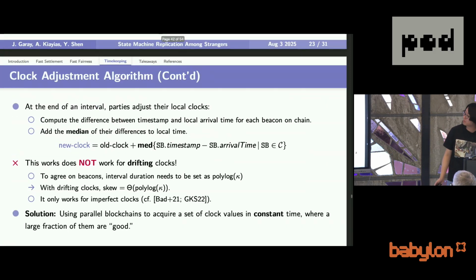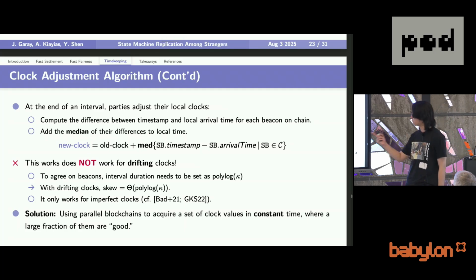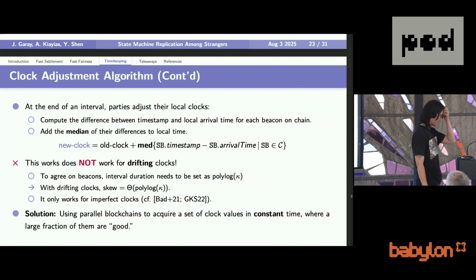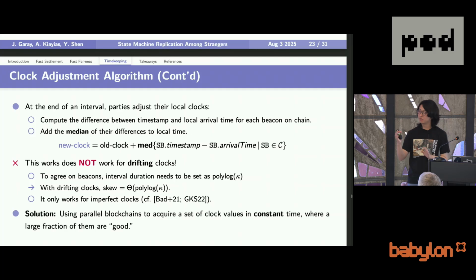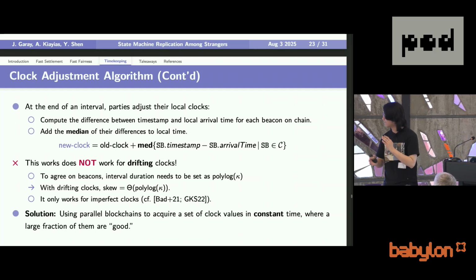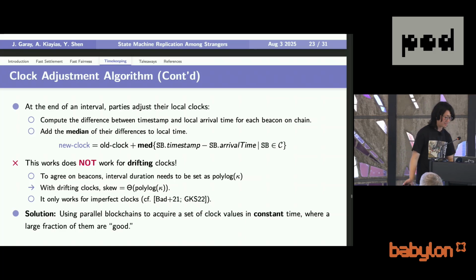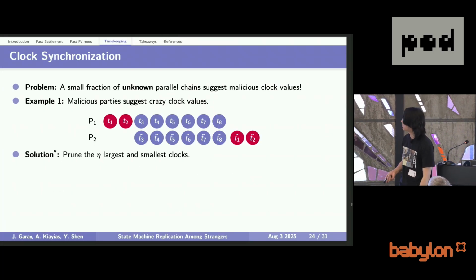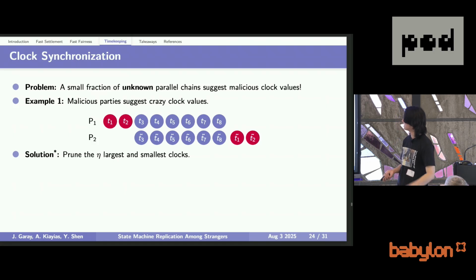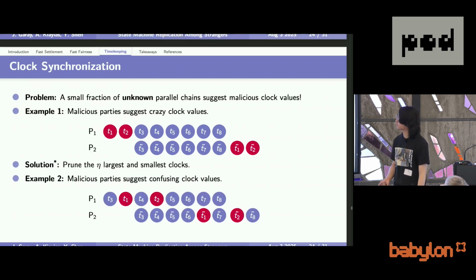So in our paper, we want to do it in the drifting clock model. The way we do it is, again, using this parallel blockchain, which at a very high level will give you a set of new clock values, and a lot of them will be very close to each other. So now the problem is how can you further tighten the honest local clocks if you are given these clock values?